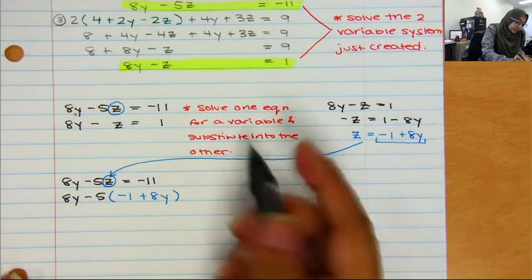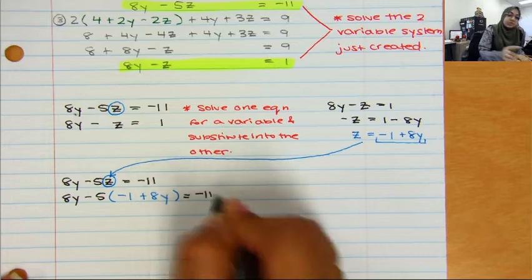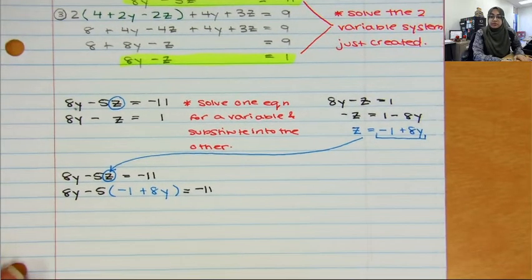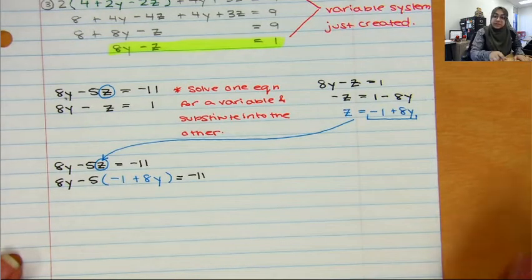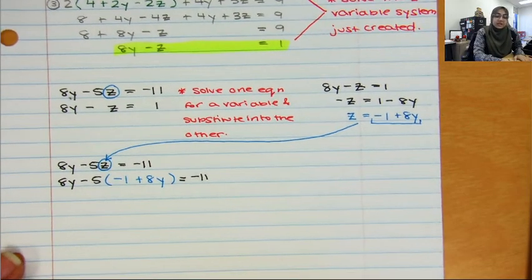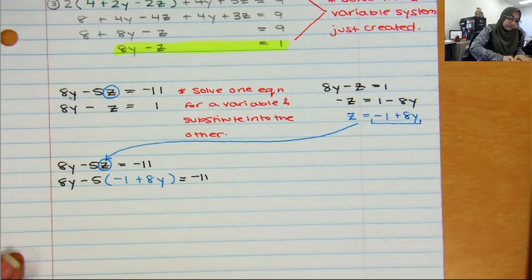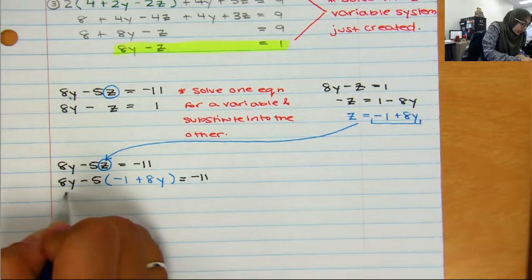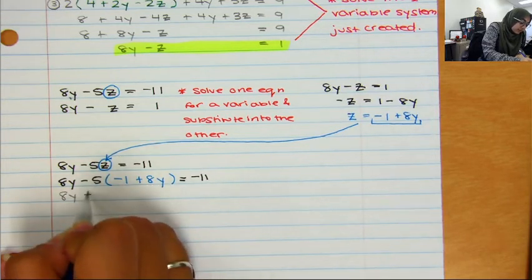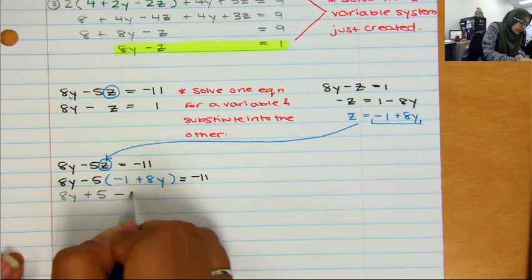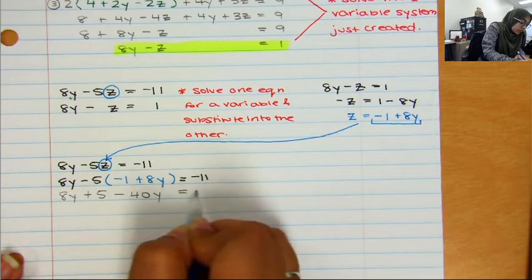Now, I love solving systems. My only issue with them is because there are so many moving parts, you do have to be very careful because it can be very easy to make a simple mistake and then it unfortunately ruins your whole problem. And since it's so long, sometimes it's hard to find where you made that mistake. So now I have 8y, I have negative 5 times negative 1, which is plus 5, minus 40y equals negative 11.